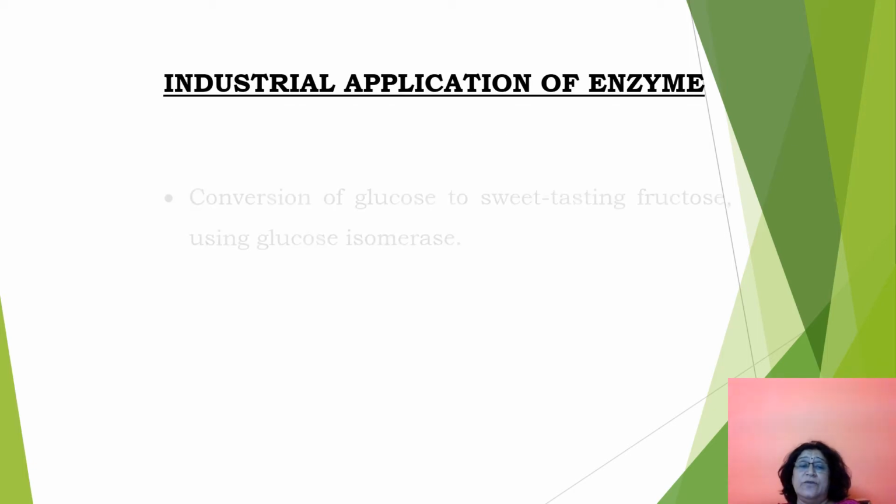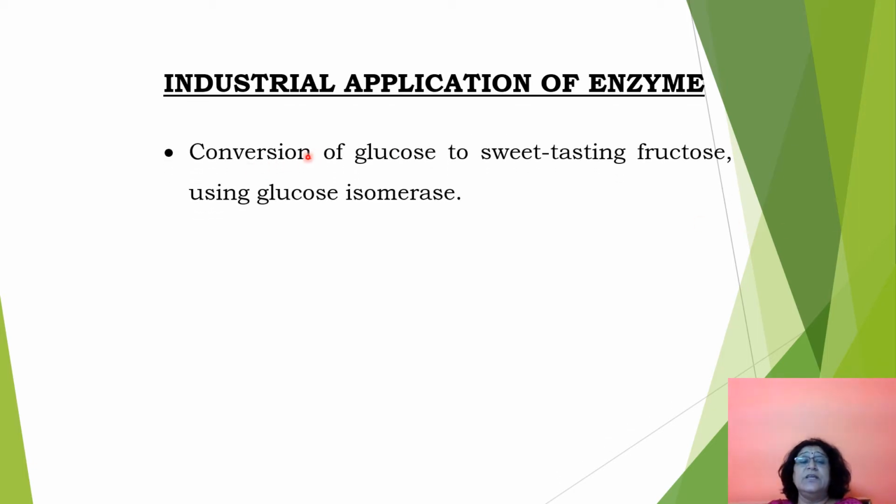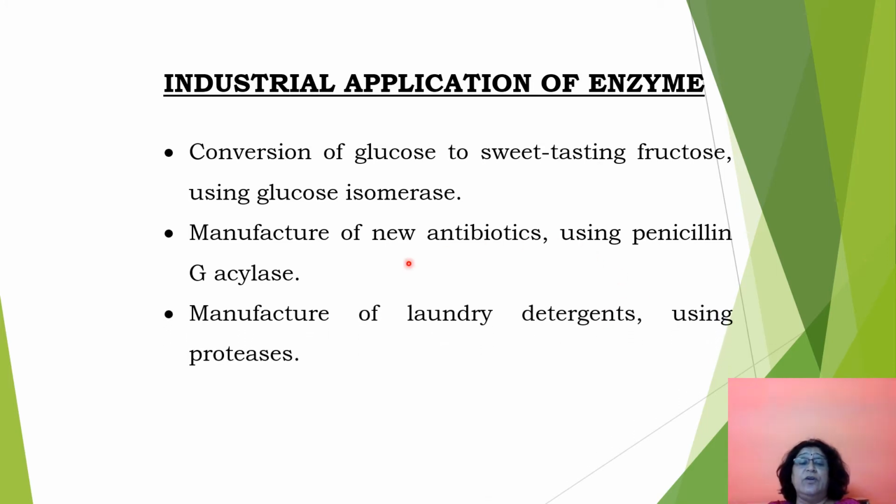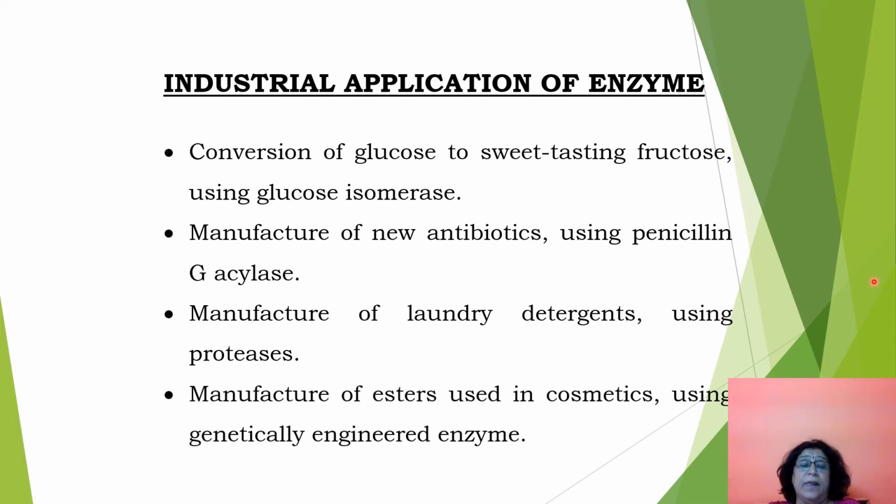Then industrial applications of enzymes. First application is conversion of glucose to fructose. For this, the enzyme used is glucose isomerase. Second application is manufacture of new antibiotics, for which penicillin G-acylase enzyme is used. Then manufacture of laundry detergents, where the enzyme used is proteases. Then manufacture of the esters used in cosmetics using a genetically engineered enzyme. So basically all these enzymes are catalyzing the reactions.